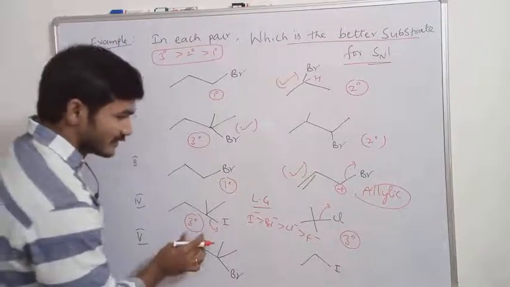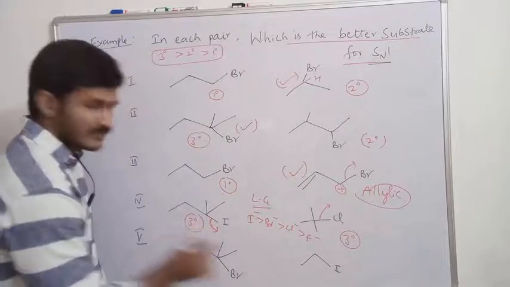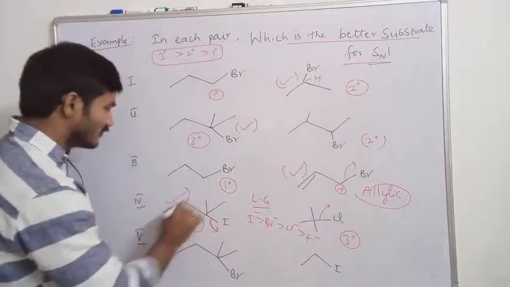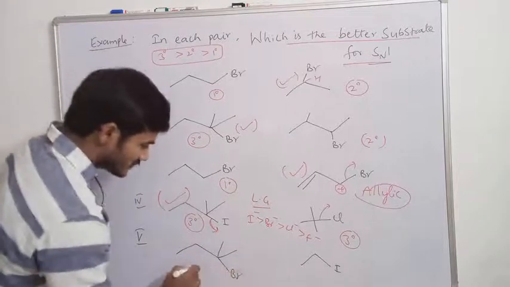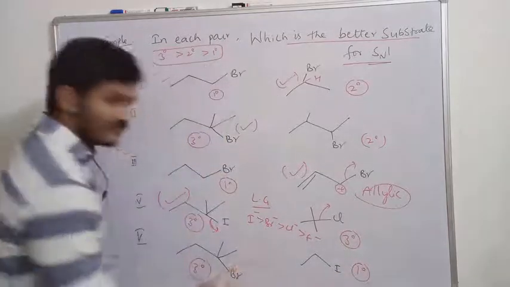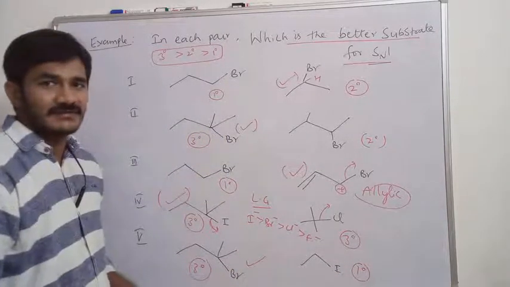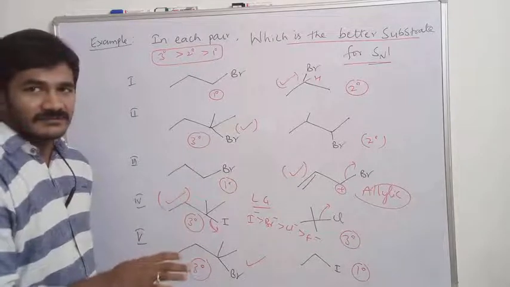Here, tertiary and tertiary both are tertiary, but iodide is a better leaving group compared to chlorine. So this will undergo the SN1 reaction first. Among these two, this is tertiary, this is primary. Tertiary versus primary, tertiary reacts more by the SN1 mechanism. Okay, so I hope all of you understood the concept of SN1 mechanism.